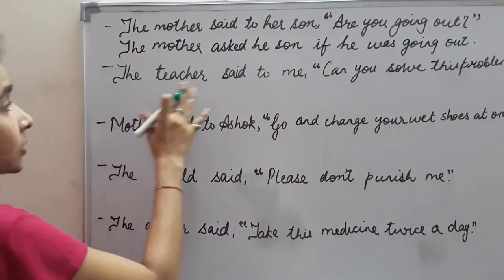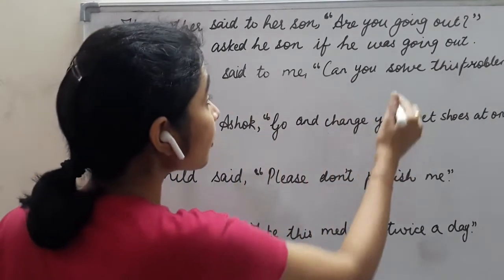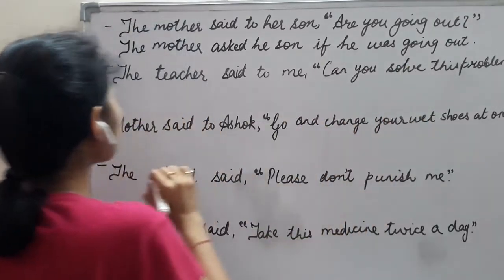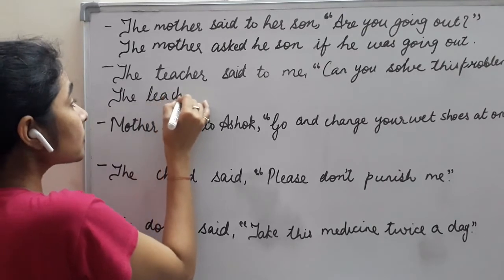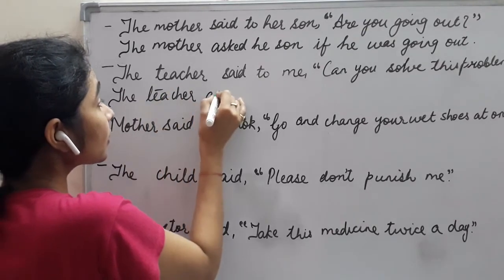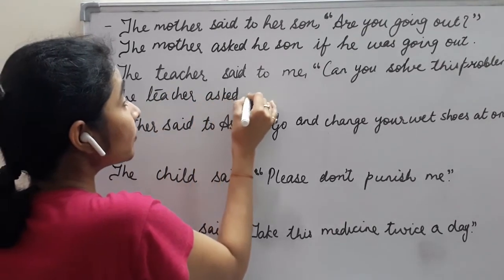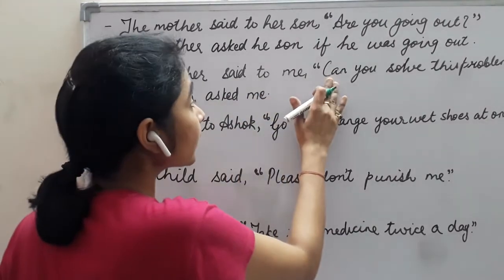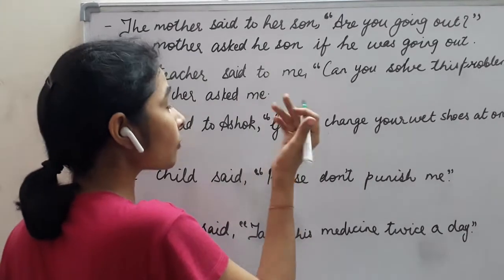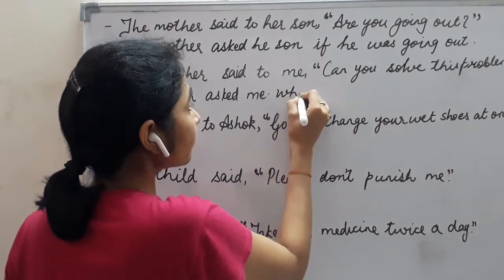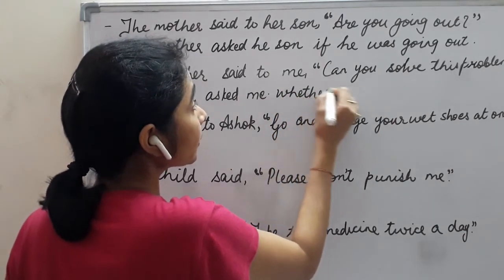The next one, the teacher said to me, can you solve this problem? Now the teacher is again asking here, so the teacher asked me. Now again the answer is either yes or no, so I'll use here if or whether. Let us use whether. Whether I can.